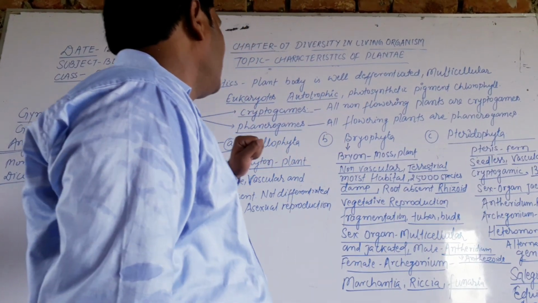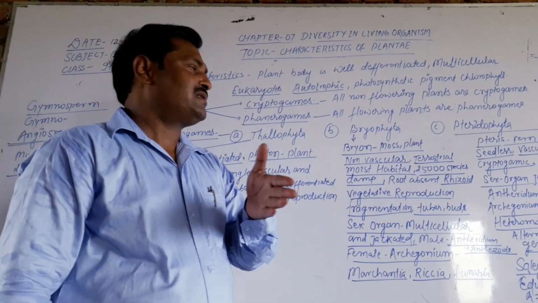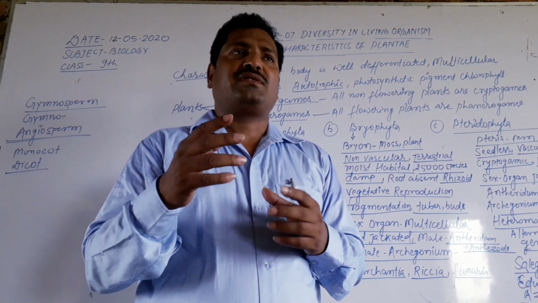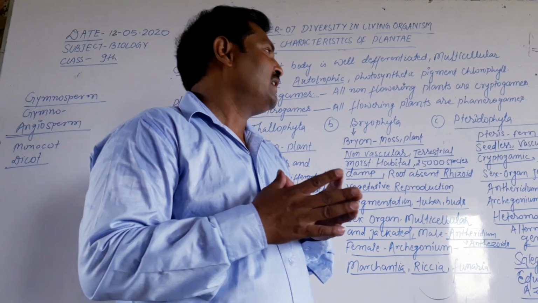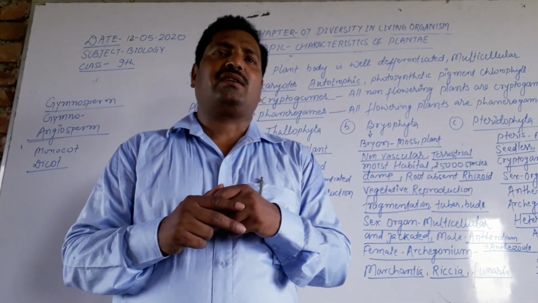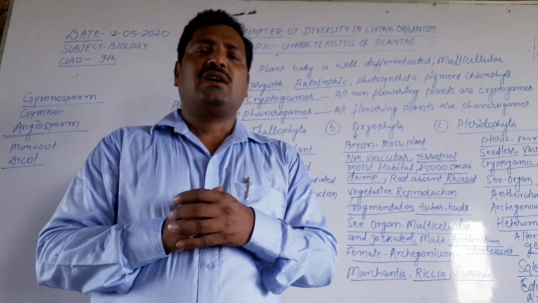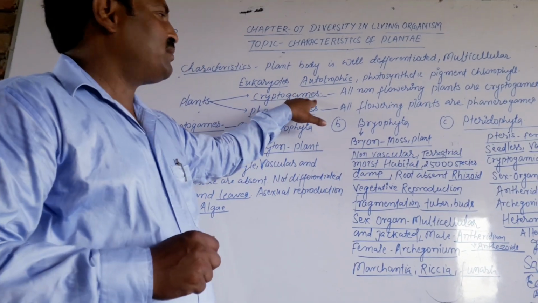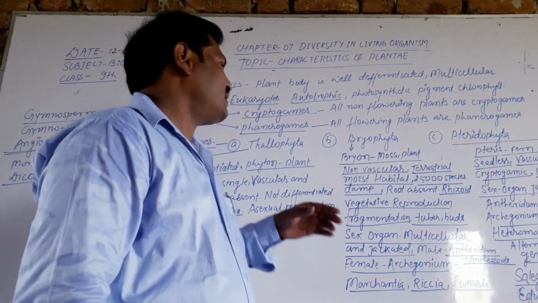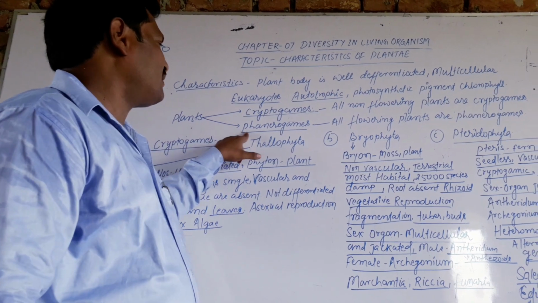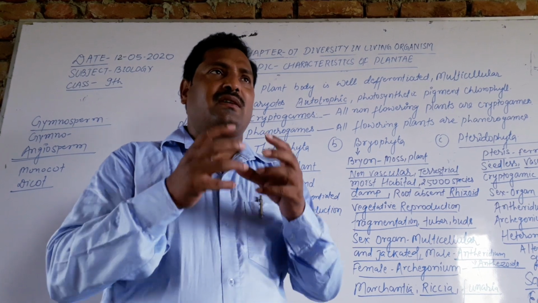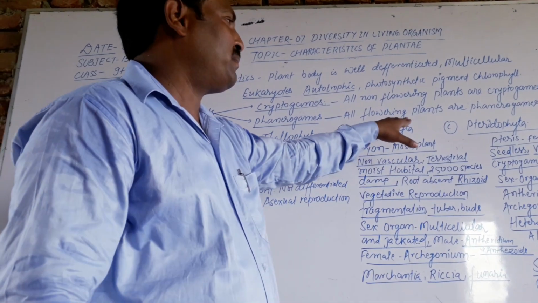They are multicellular and eukaryotic, they have an advanced nucleus, they are autotrophic, and they have photosynthetic pigment for photosynthesis, like chlorophyll, which is the photopigment. And dear students, all plants in the world are broadly divided into two categories, the cryptogams and the phanerogams. Cryptogams are those plants which have no flowers, meaning non-flowering plants. Another branch of plants is the phanerogams, meaning all plants which bear flowers, the most reproductive part. These are called flowering plants, phanerogams.